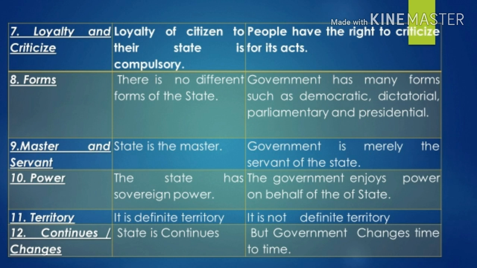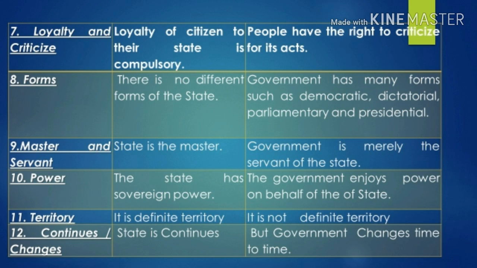Point number eight, forms. There are no different forms of the state, whereas the government has many forms, such as the democratic form of government, parliamentary form, presidential form, dictatorial form, military form, and so on. Point number nine, master and servant. The state is a master, whereas the government is merely the servant of the state.